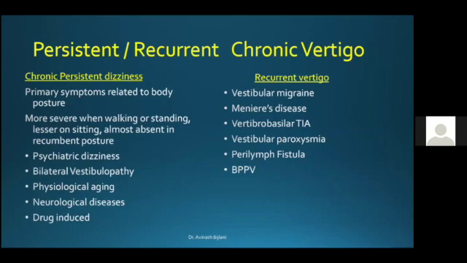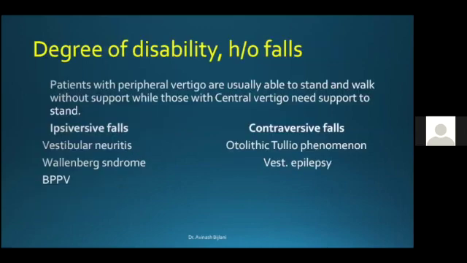For recurrent vertigo which has been there for a long time, the most common cause is vestibular migraine, as we all know by now. Then you have Meniere's disease or TIAs, vestibular paroxysmias, perilymph fistula, and BPPV in this category. We must ask about the degree of disability.